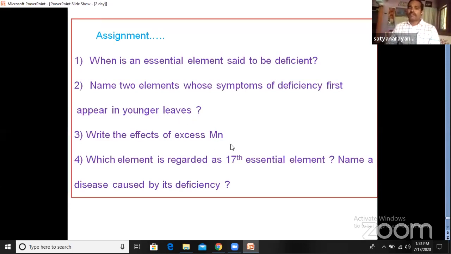Then write the effects of excess manganese: when the manganese amount is in excess, what are its side effects in the plant? Next, which element is regarded as the 17th essential element, and name the disease caused by its deficiency. Children, when you find free time, try it, and open the textbook and go through the lesson.